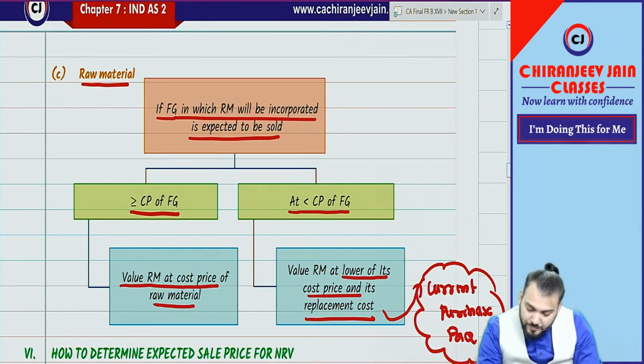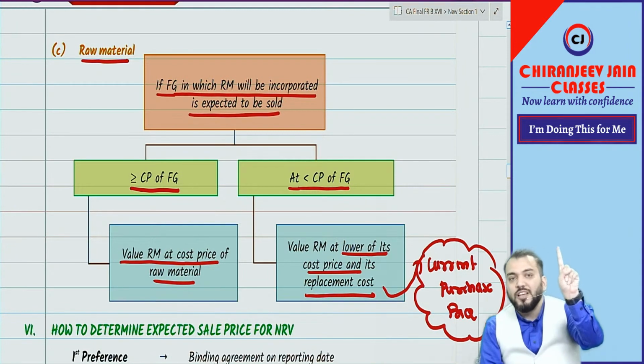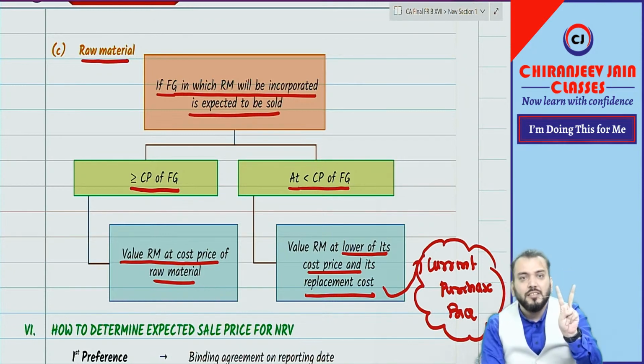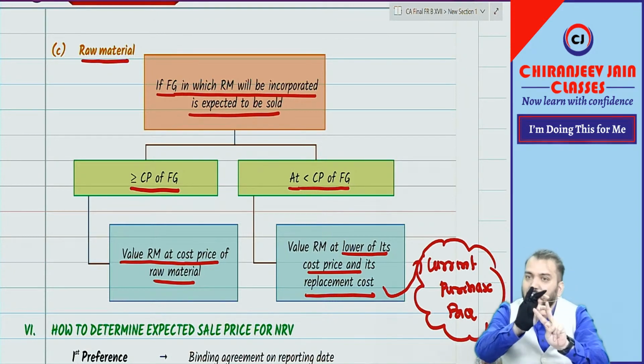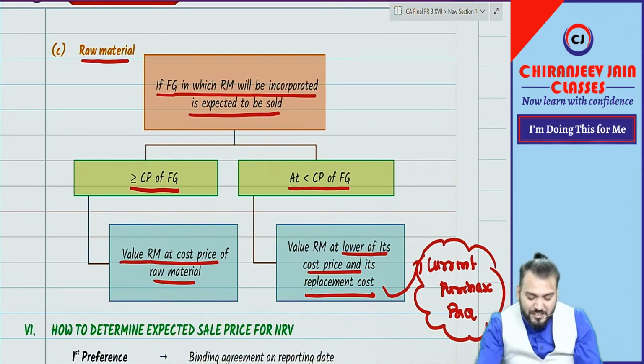Understood this point? So with this we have completed NRB also. We have understood cost price, and NRB is understood. Now we need to compare. On which date? The reporting date. Comparison you can do.